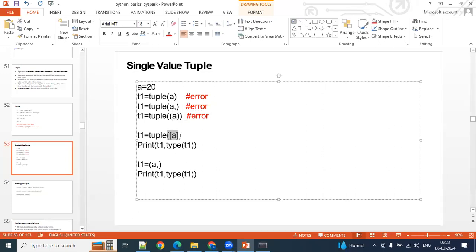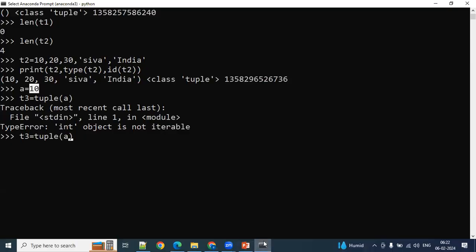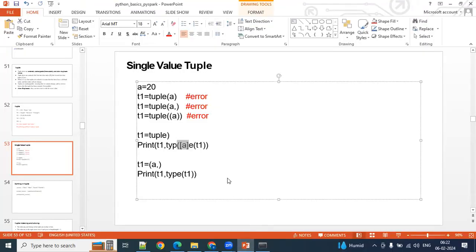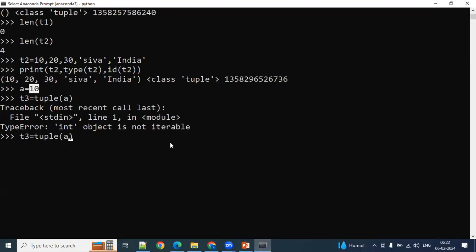What I'm trying to do here is convert into list format, and that list I'm converting into tuple. A is nothing but 10 here. So I'm doing a type conversion from list to tuple. In this way you can do it.